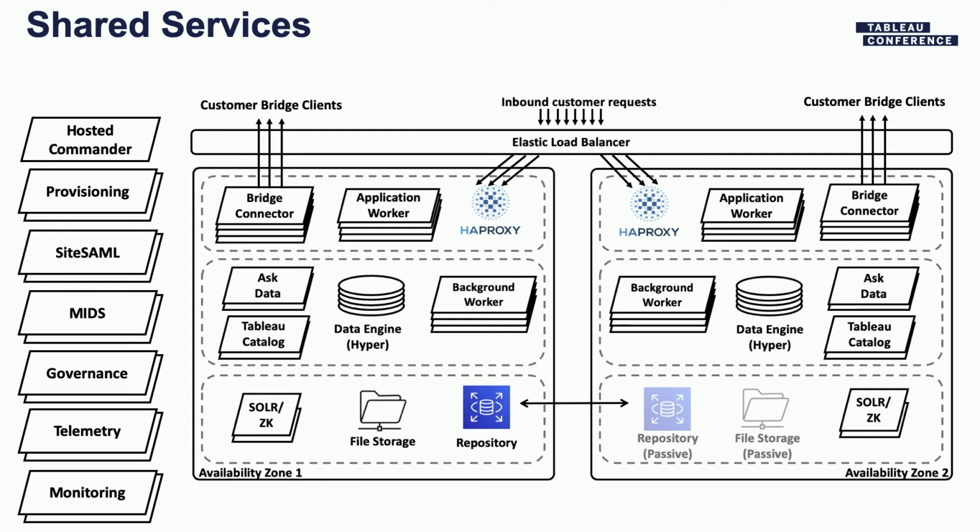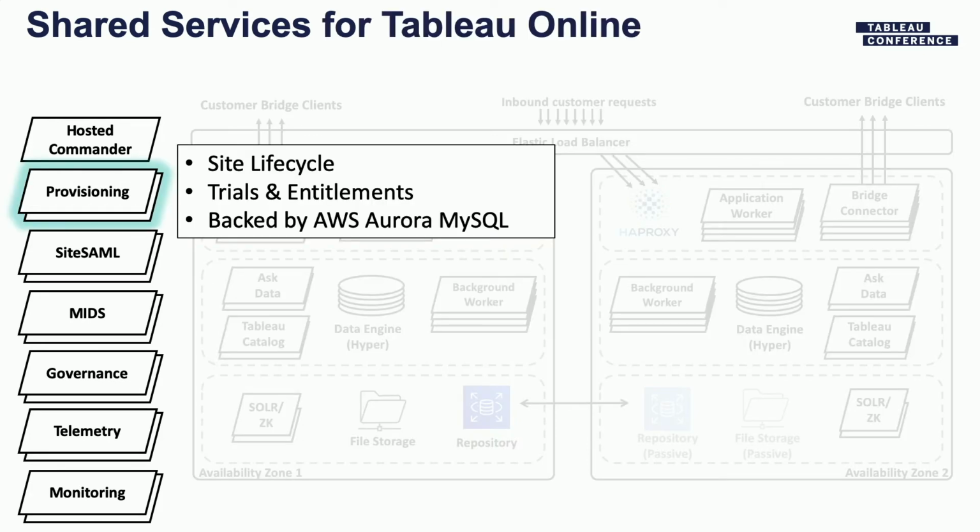So Kitty went over the chart that you see on the right, and she also covered a little bit of the hosted commander piece, which is right on top. Let's say you become a Tableau Online customer. The first thing that you come in contact with is creating a site, right? And so we have a set of services which handle all of our provisioning workloads. When you convert a site from, for example, trial to a paid site, that's where provisioning happens as well. If you have other entitlements, they are also handled through the provisioning services.